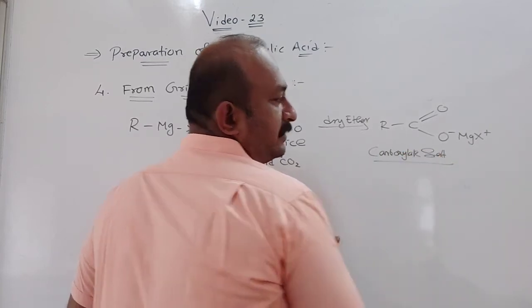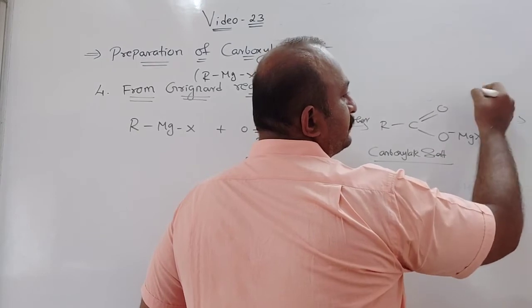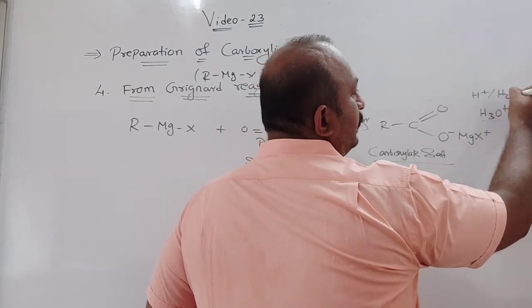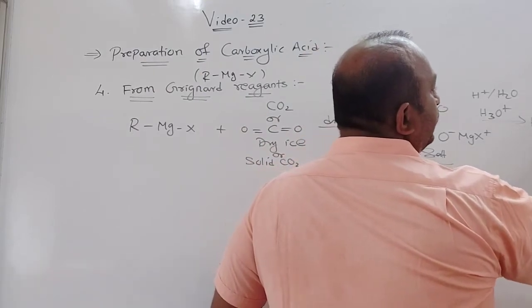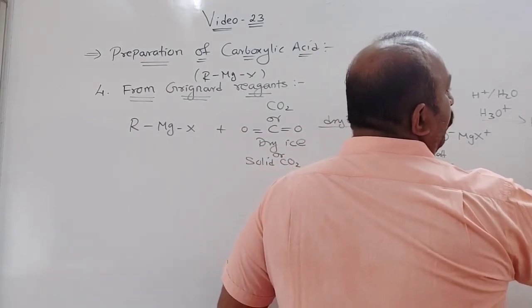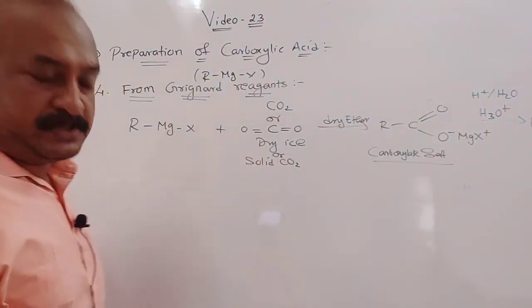Carboxylate salt is what we get. Understood? On further treatment with a mineral acid, like this, it will give RCOOH plus MgOHX. Now this is the general formula that is given.